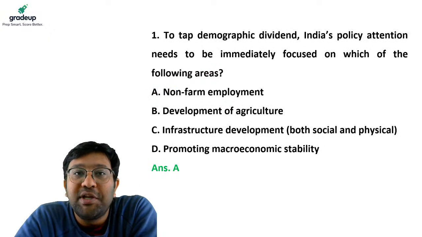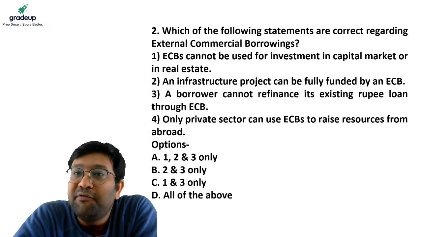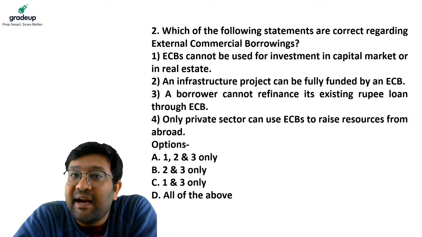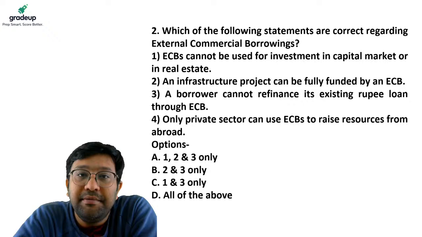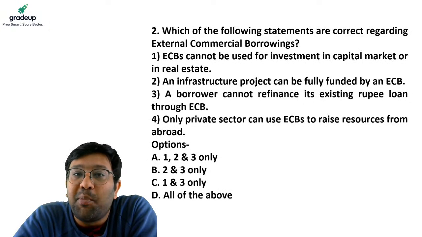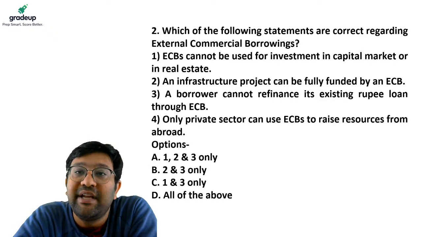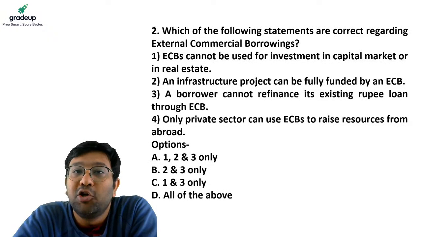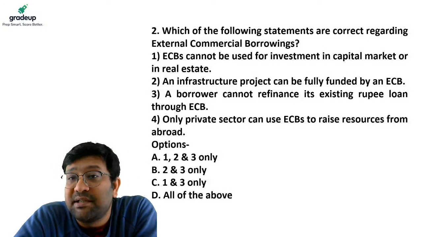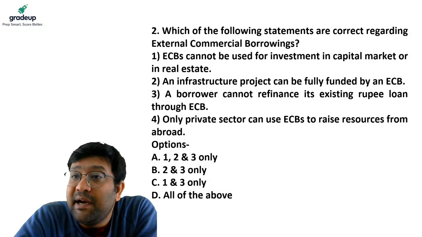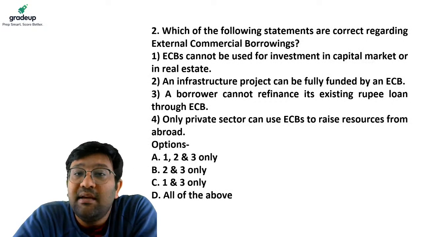Now let's move on to the second question for the day. Which of the following statements are correct regarding external commercial borrowing? 1. External commercial borrowing cannot be used for investments in capital market or in real estate. 2. Infrastructure projects can be fully funded by external commercial borrowing. 3.